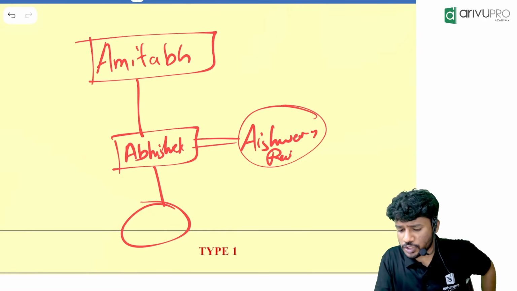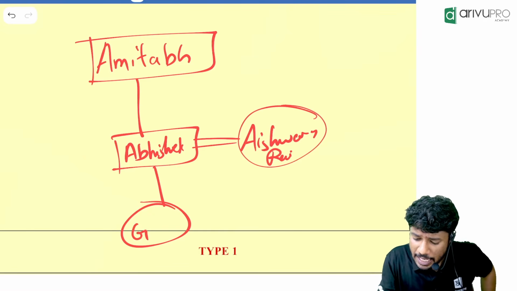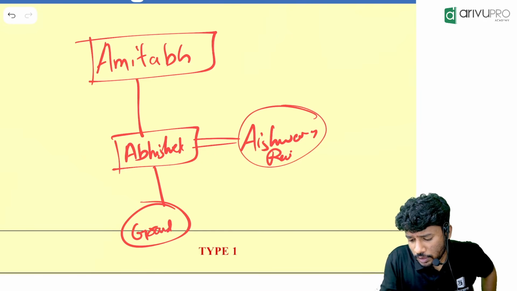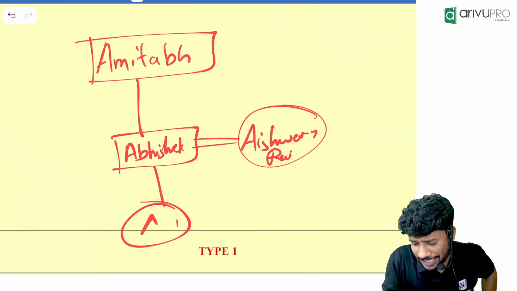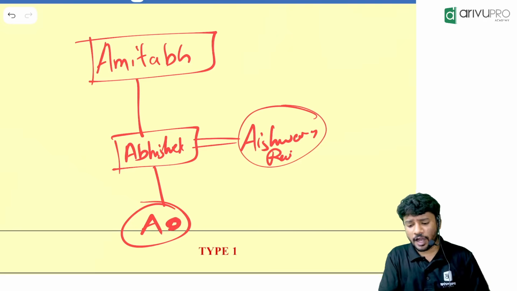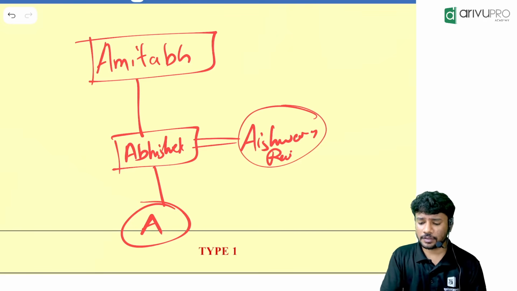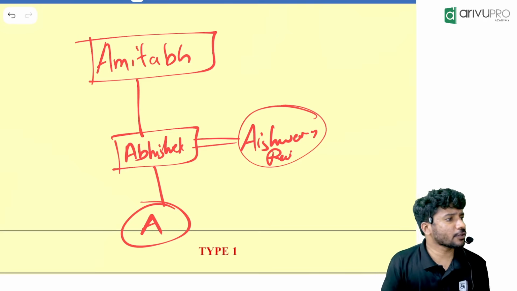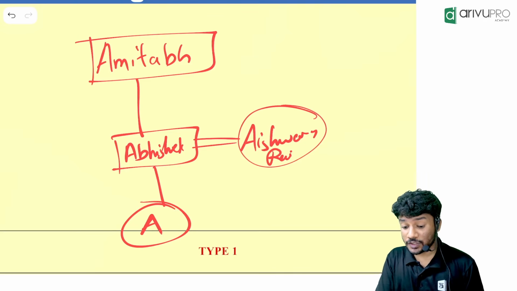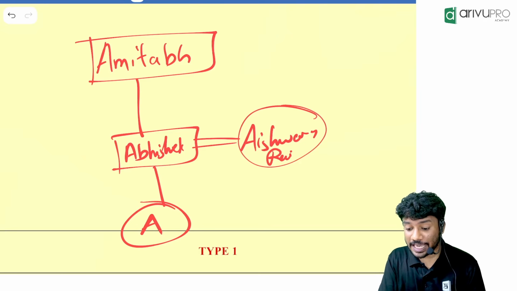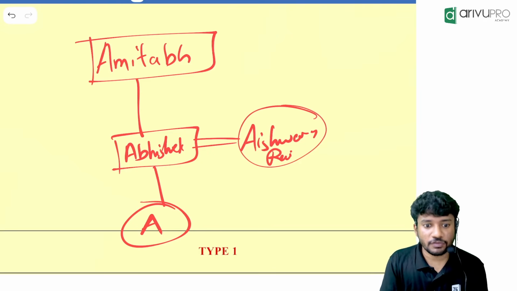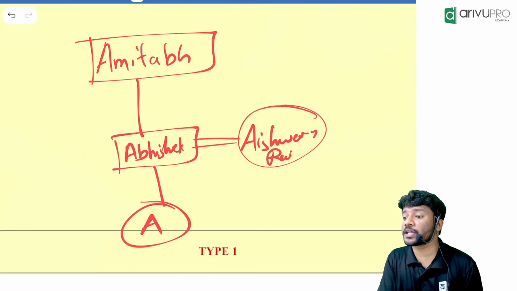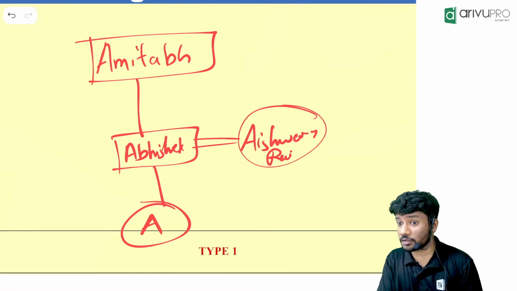Now my first question. I'll call the granddaughter A. How is A related to Amitabh? A is the granddaughter of Amitabh. How is A related to Abhishek? A is the daughter of Abhishek. How is A related to Aishwarya? A is the daughter of Aishwarya.